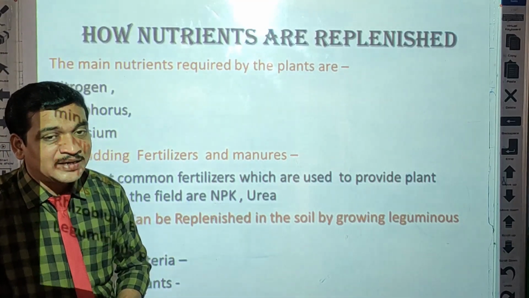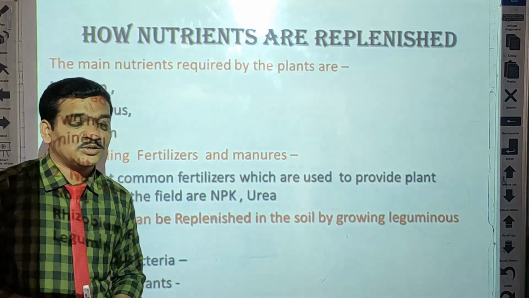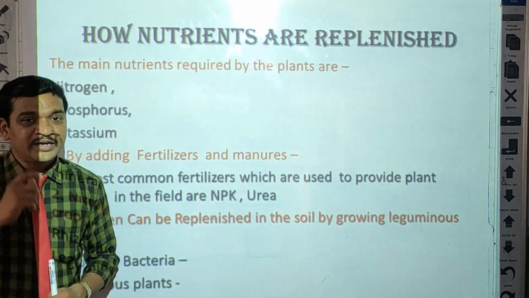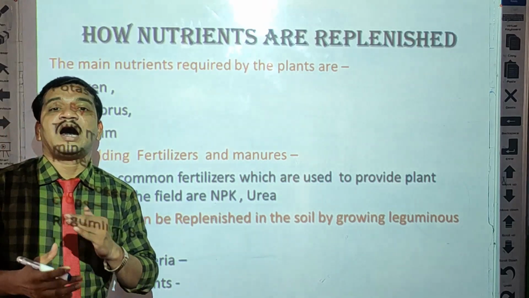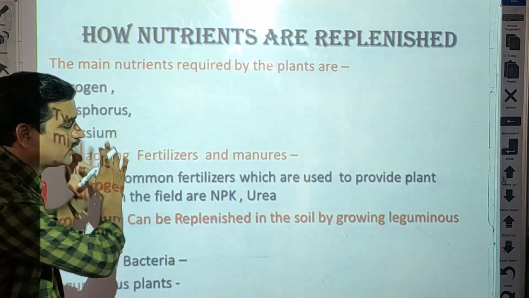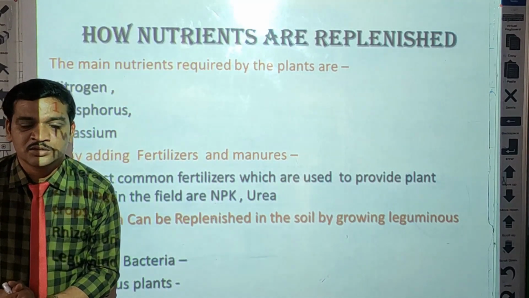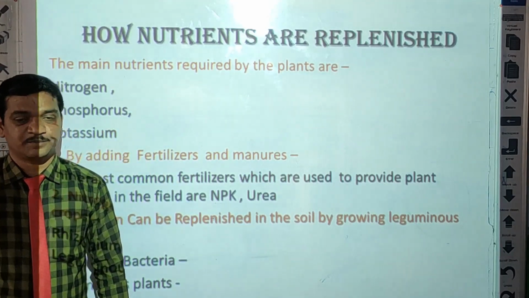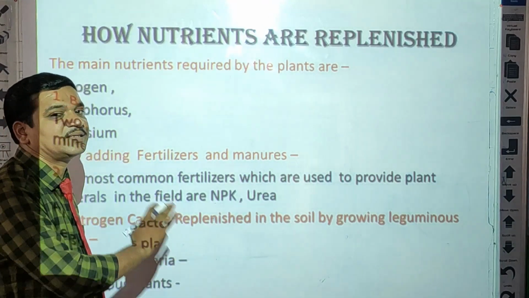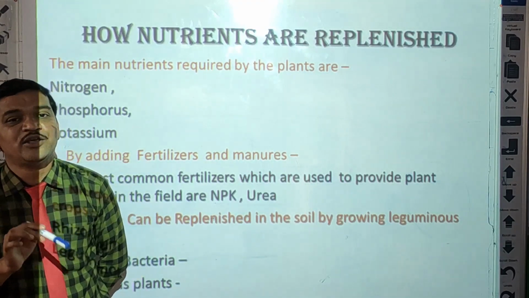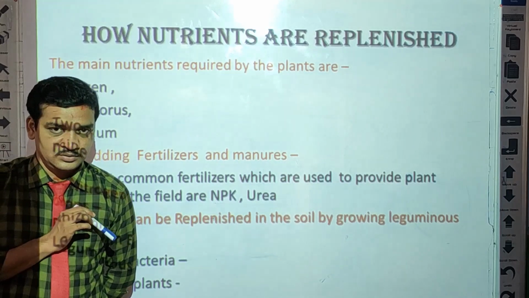So to increase the nutrients in the soil, we need to add some artificial, means man-made, nutrients in the soil, that is called fertilizers. So by adding fertilizers in the soil, we can increase the fertility of soil.